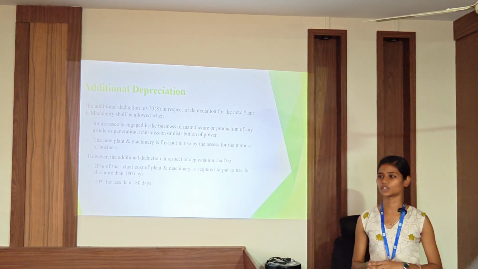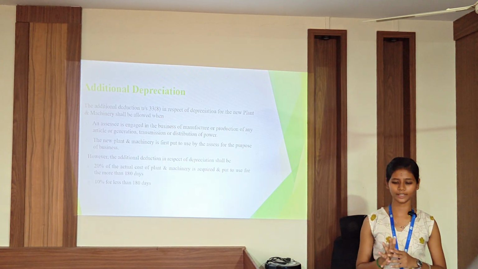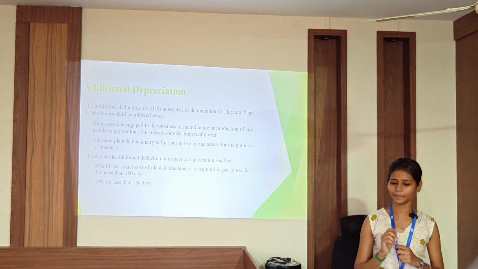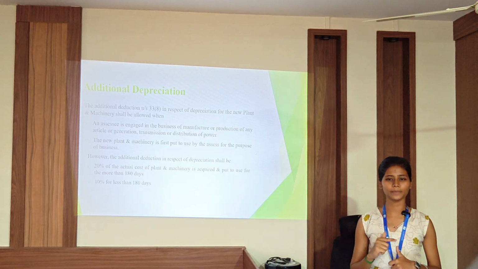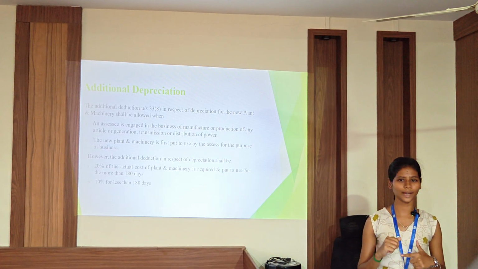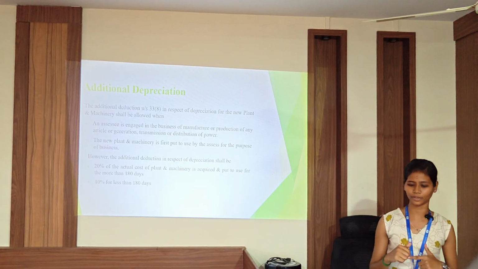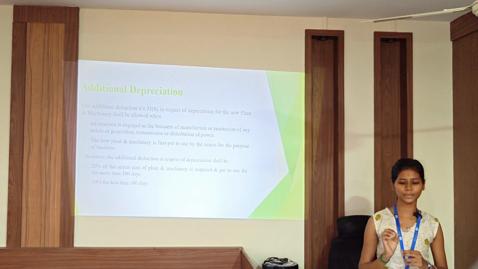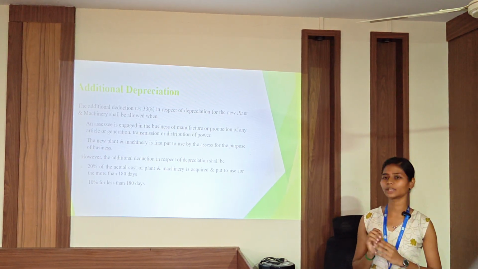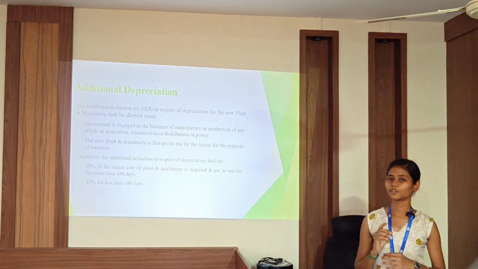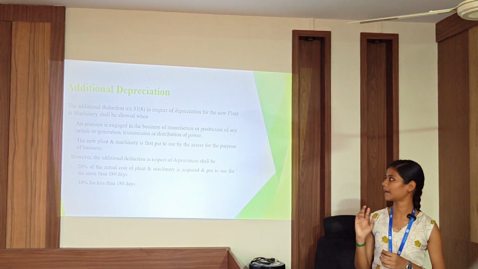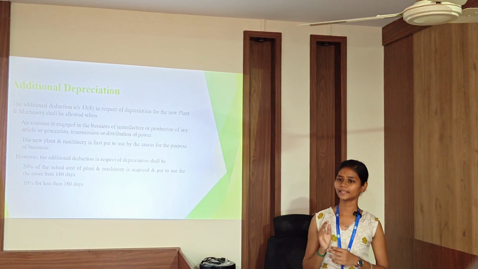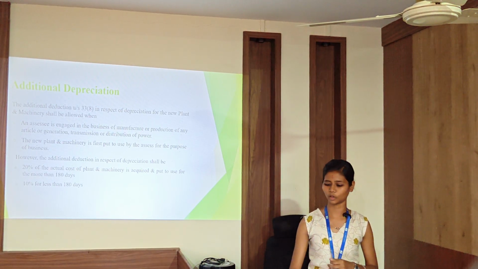Then comes additional depreciation. The additional deduction under Section 32 subsection 1 in respect of the depreciation of new plant and machinery will be allowed when the assessee is engaged in the business of manufacturing or production of an article or transmission or distribution of power, and this new plant and machinery shall be put to use by the assessee for the purpose of business only. However, additional depreciation shall be 20% of the actual cost of the plant and machinery acquired and put to use for more than 180 days. In case of less than 180 days, 10% will be allowed.